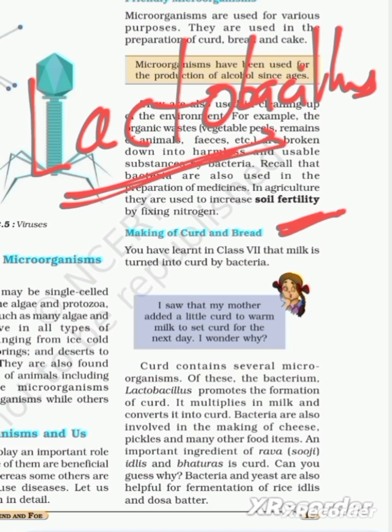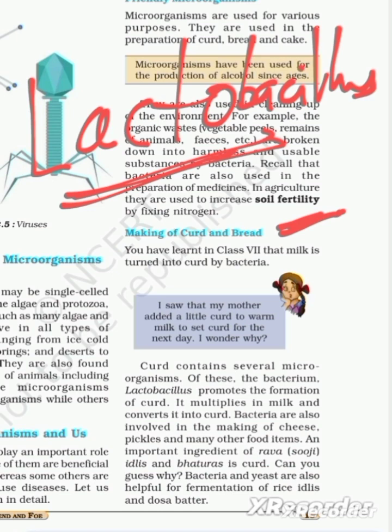I saw that my mother added a little sugar to warm milk to set curd for the next day. I wonder why. It is for the warm milk to completely transform into curd. Curd contains several microorganisms. One of these, the bacterium lactobacillus, promotes the formation of curd. It multiplies in milk and converts it into curd.